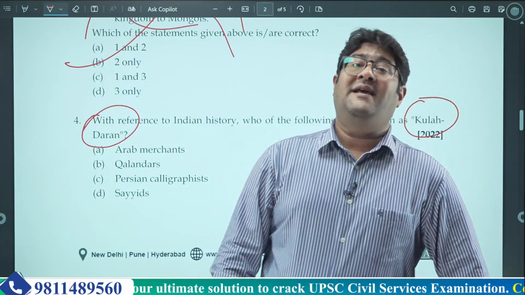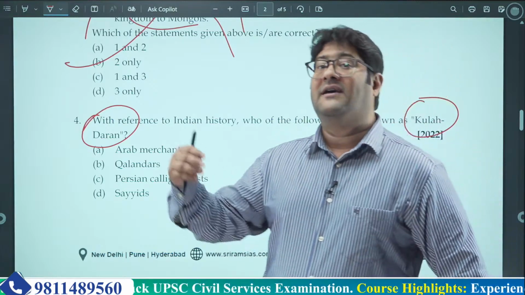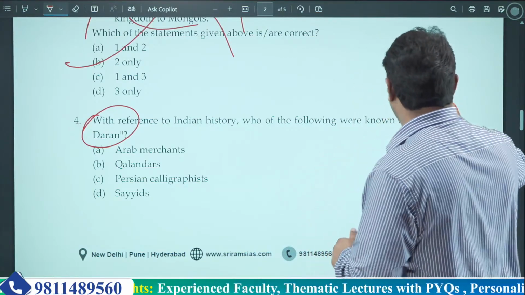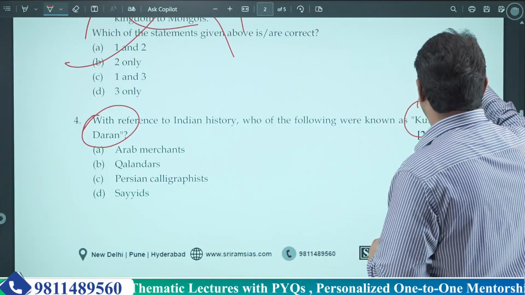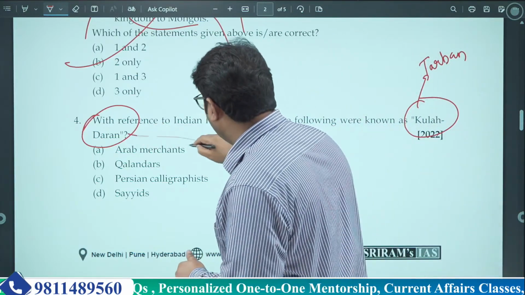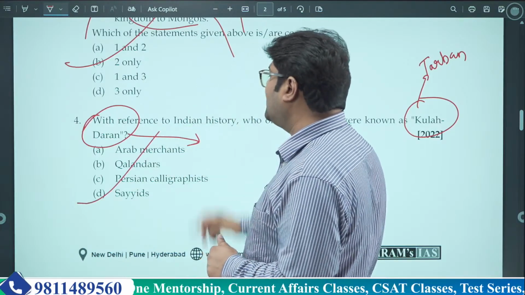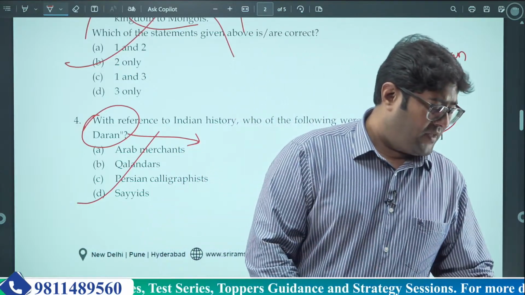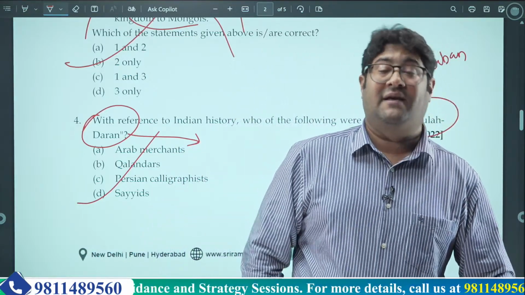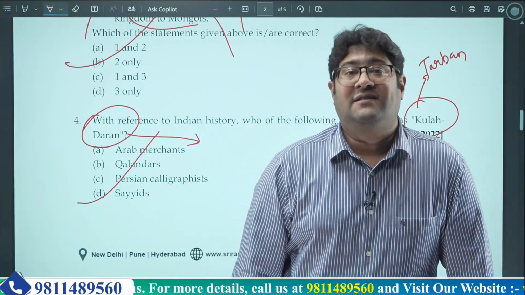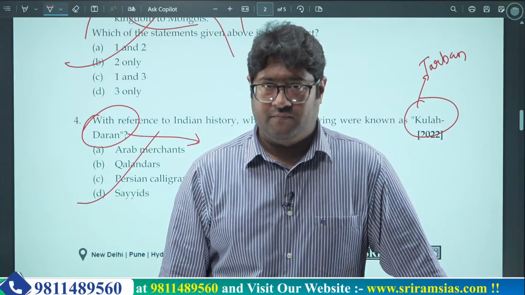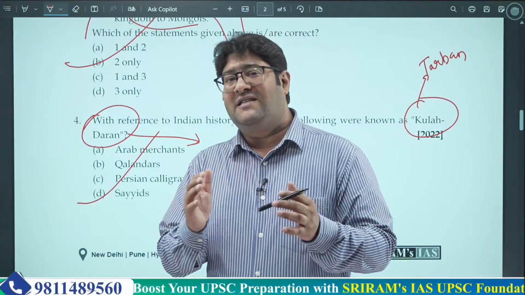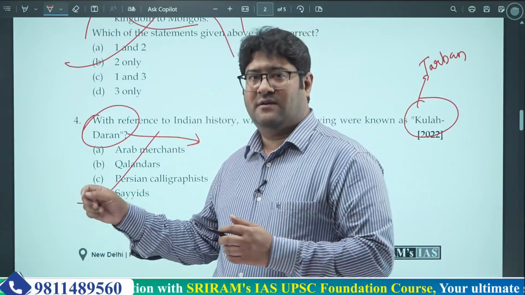Okay, so Kuladaran basically means turban wearers. Kula is turban and Daran means wearers. Now, who were turban wearers? Sayyids were known as Kuladaran. Why were Sayyids called Kuladaran? See, the thing is, as far as Islamic history goes, Sayyids are regarded as the descendants of Prophet Muhammad, the last prophet.